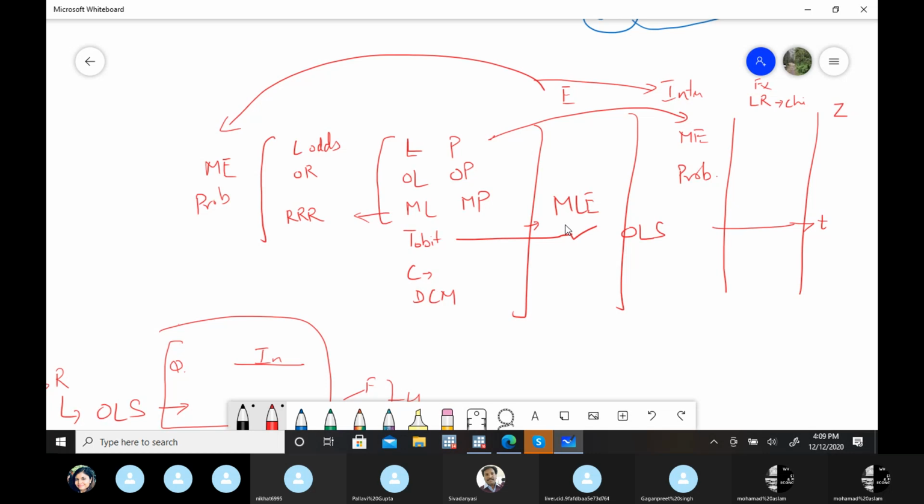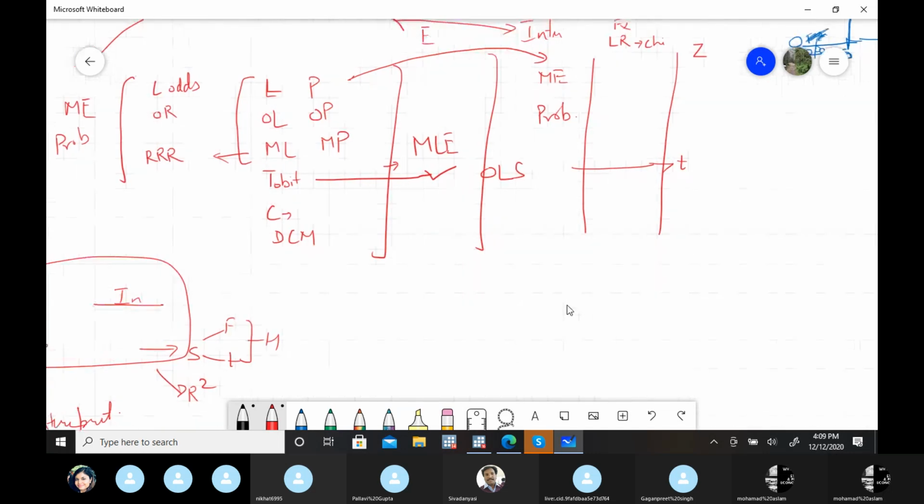In MLE this is very important: the results are consistent and efficient, asymptotically, as with OLS, only if your sample size is sufficiently large. Then you can say that your results are more or less unbiased, efficient and consistent, but not with a small sample. So you have to take care. I told you the solution that if you have a sample problem, try to club the categories. That's one solution for these cases.